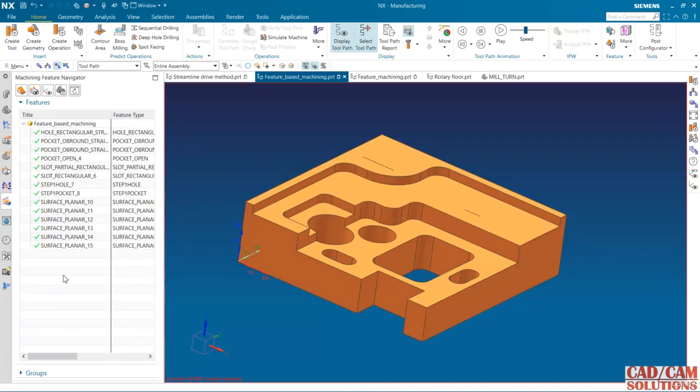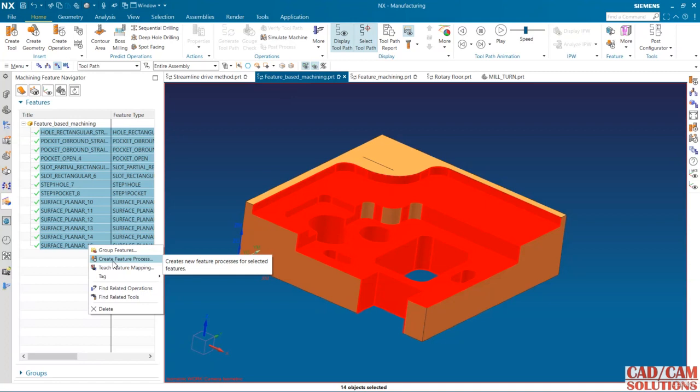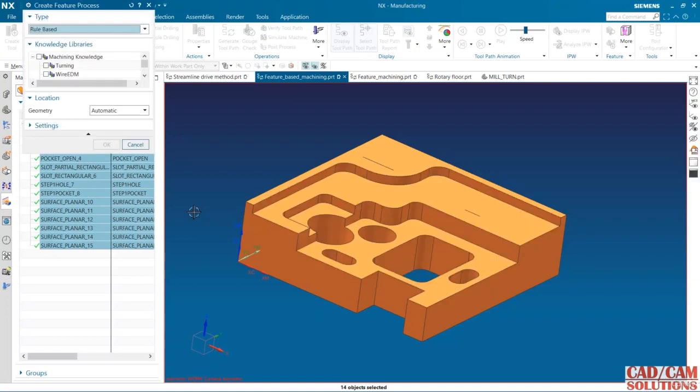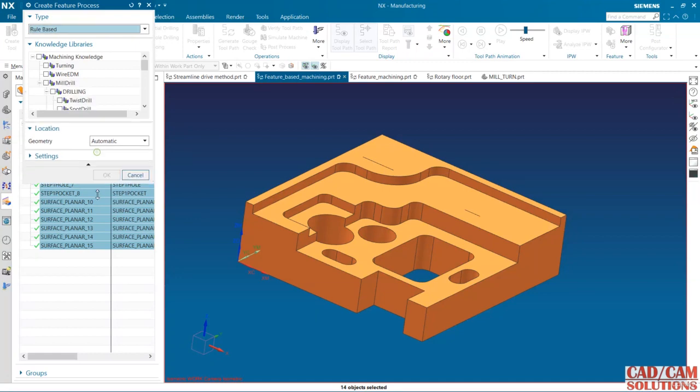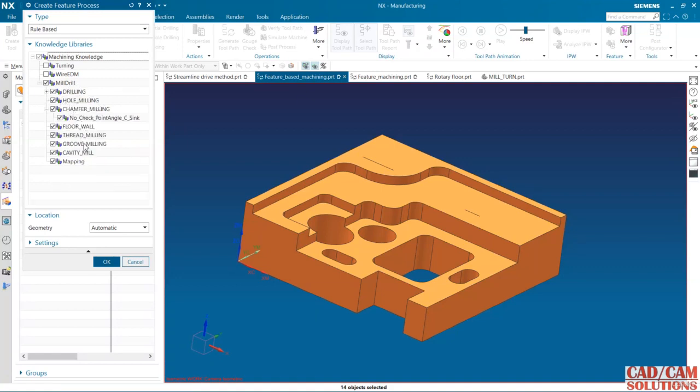So we have only these features. Select all these features, use the shift key and right click over here, and we have create feature process, so that it will create a process for our features. In this create feature process window, see it is the rule based option. I'm using milling and drilling operations, so I have selected all the operations which are under mill and drill.